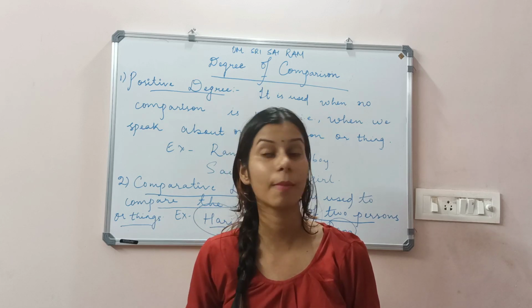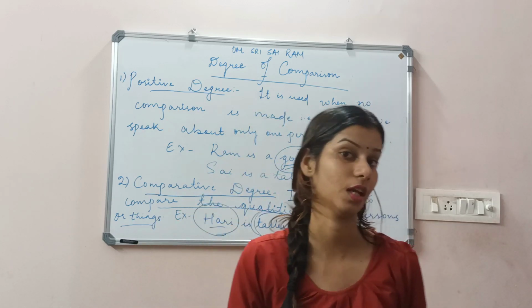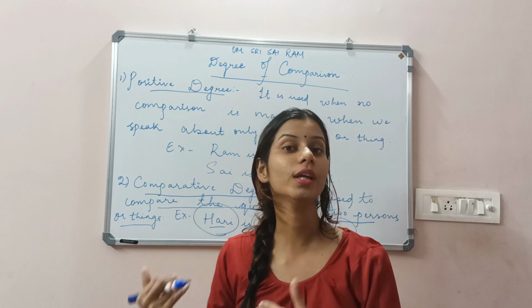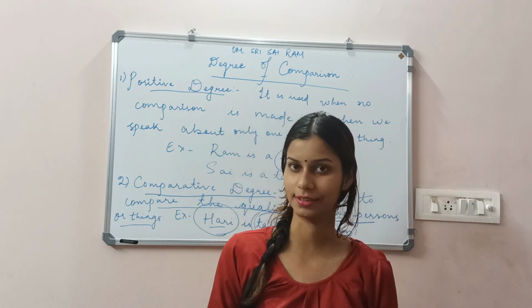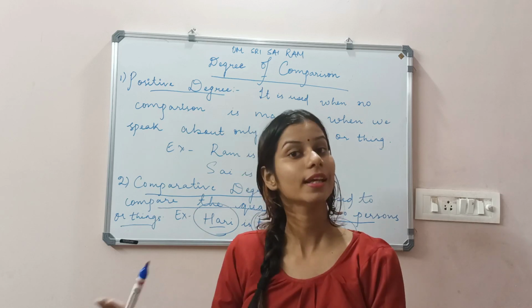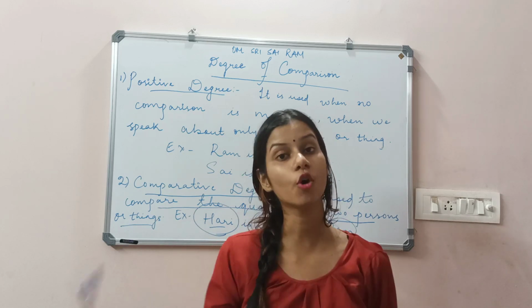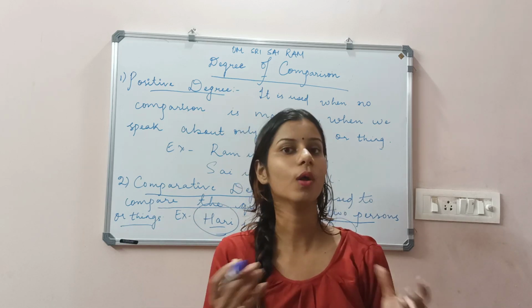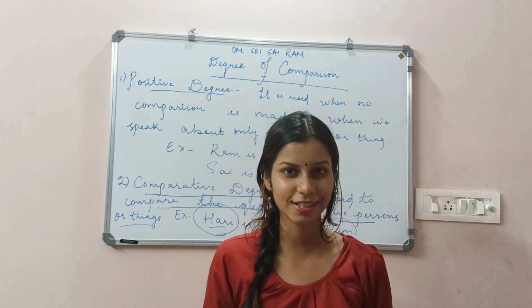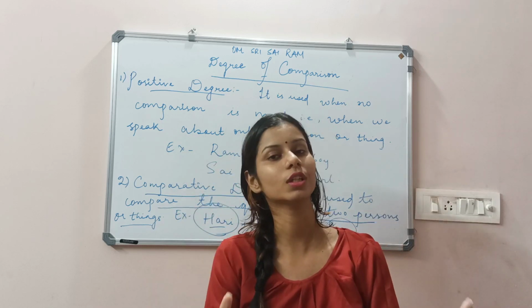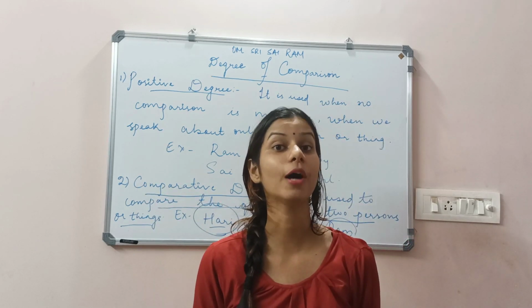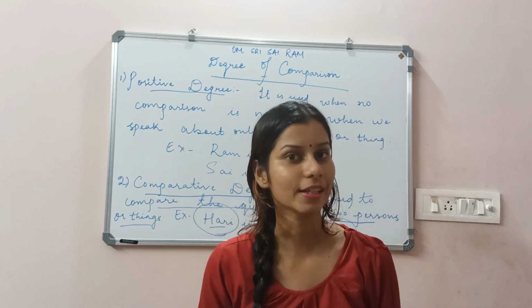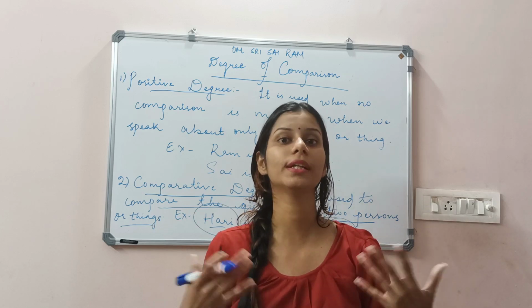Second, we studied the comparative degree. The comparative degree shows a comparison between two persons or two things. For example, he is taller than me. वो मेरे से लंबा है. Words like taller, shorter give us the idea of the comparative degree. Next we are moving to the superlative degree.